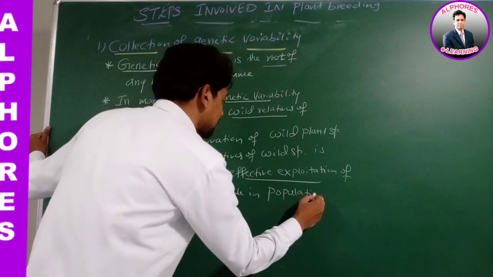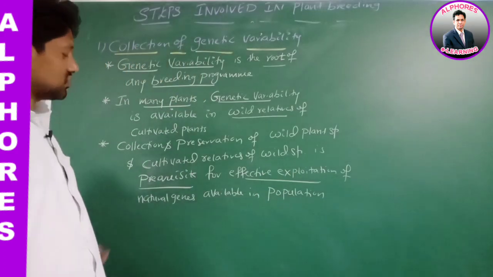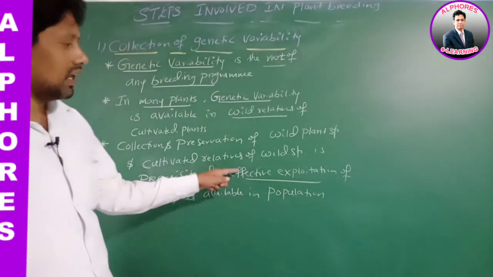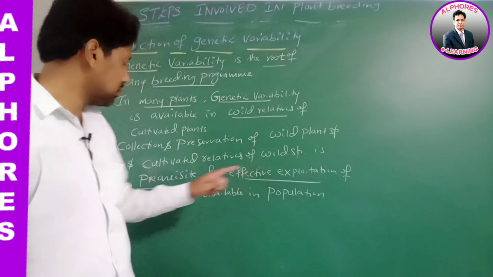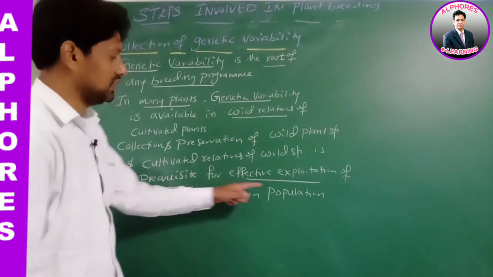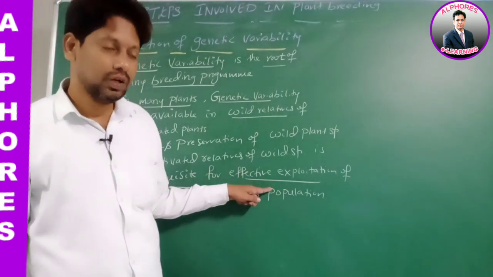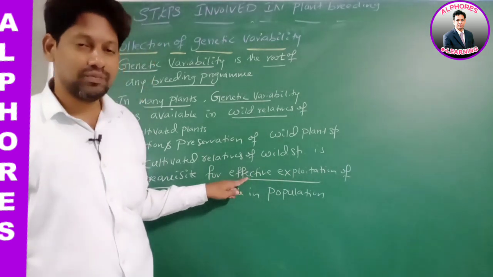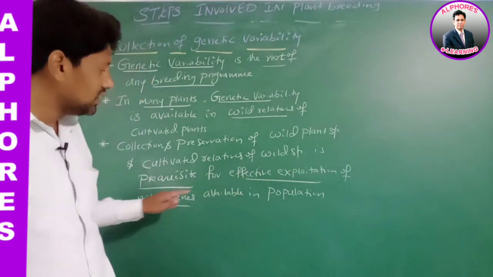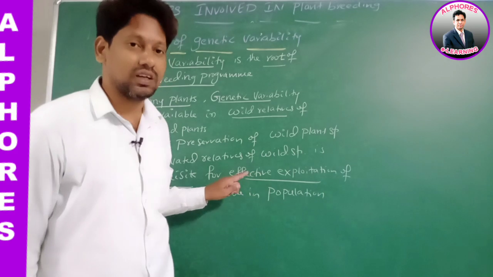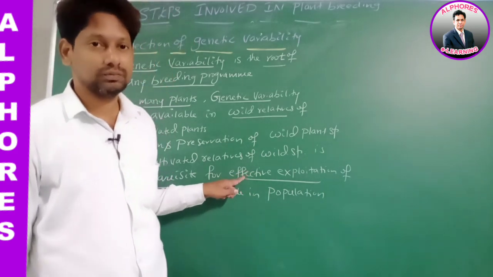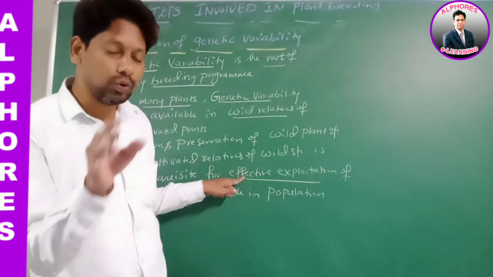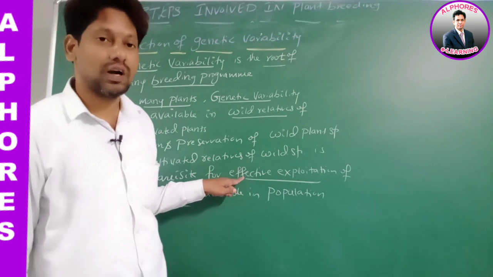Sir, what does this statement mean? Listen carefully. Effectively, we want to exploit the natural genes available in a population. If we want to do this, what should we do?